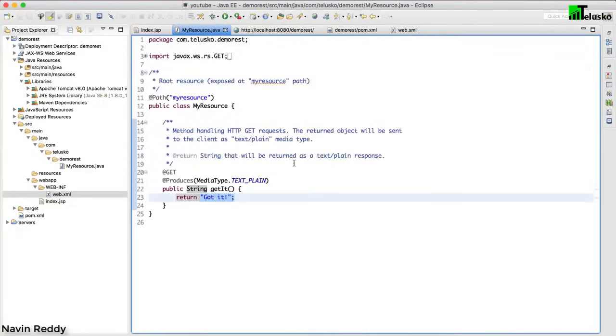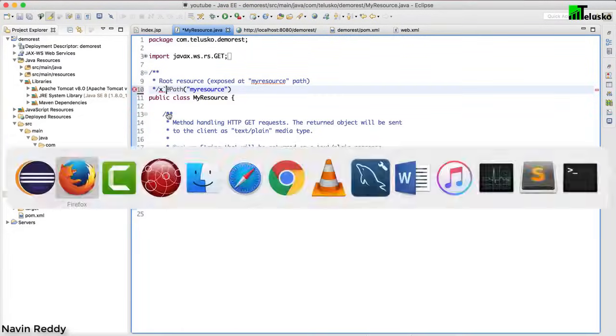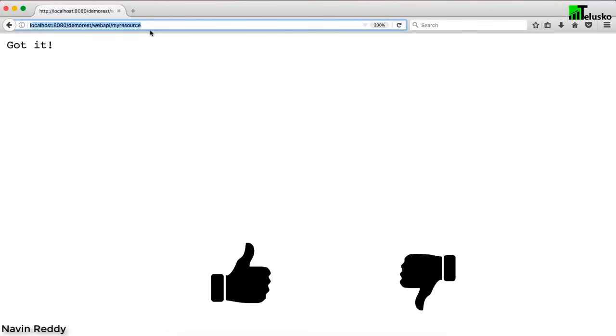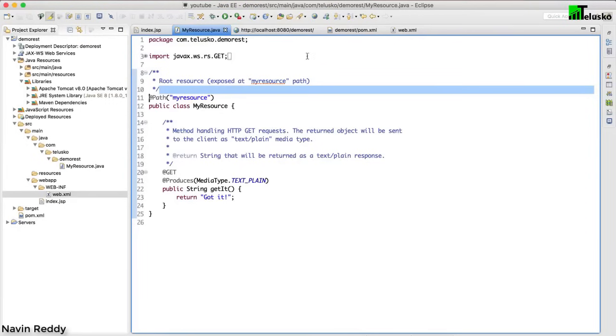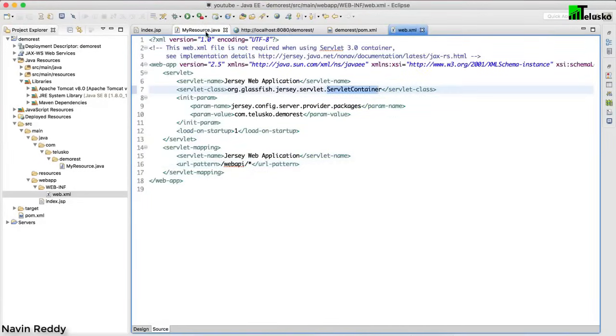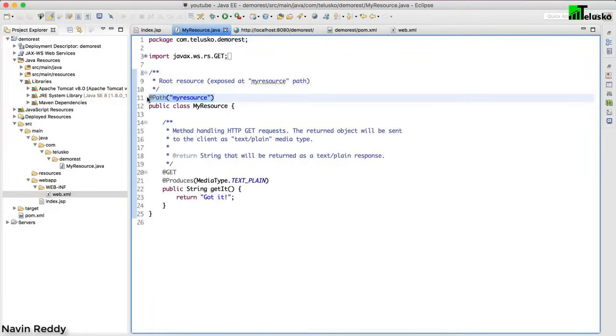So let me just repeat. No, we have not done any changes yet. We are working with the same project which Jersey gives you, because I want to make you understand the basics of Jersey here, so that we can continue at an easy pace. Okay, so what is happening here? When you go to your browser and send the myresource request, the request goes to the web.xml file, and it sends the request to the servlet container, which says I have to search for this path, myresource.